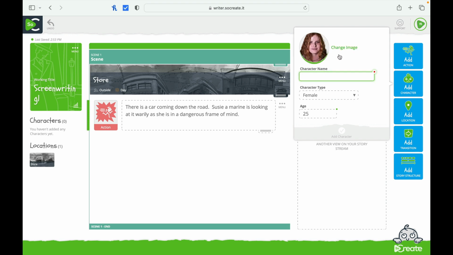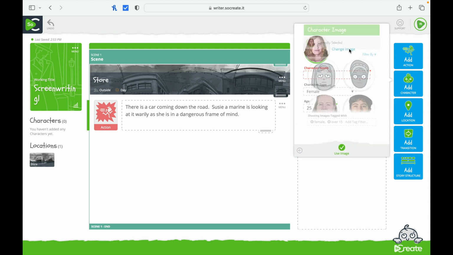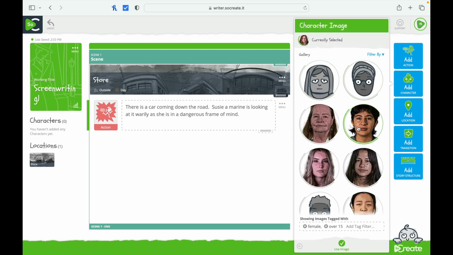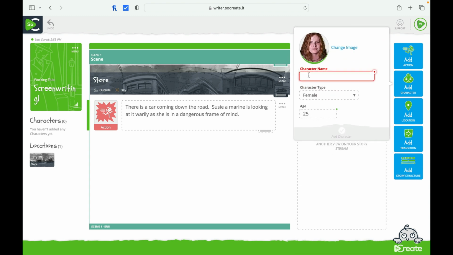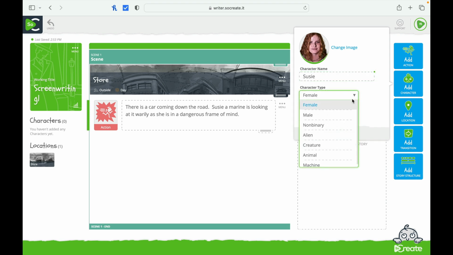Hey, there we go. So the interesting thing, you can change the image. When we click that, you can do sort of like doodle type of stuff. You can again change the tags and look at the different things. So it really depends on what you like. I actually like that particular picture, so let's pick Susie as her name. Again, we can change her name, her character type to a bunch of different ones.